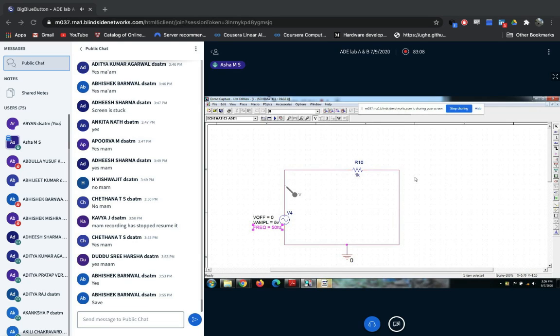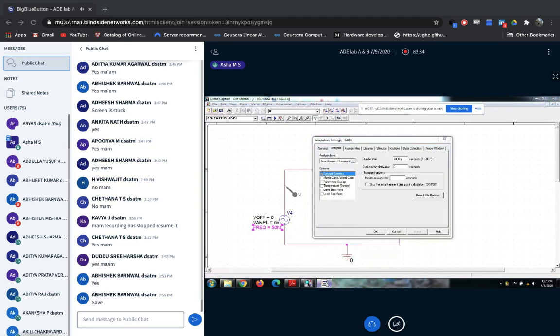Once the simulation is done, you can see this play symbol is enabled. Before creating the simulation, it was disabled. As well, in the down window, the simulation setting is hidden in the screen. So just maximize it.